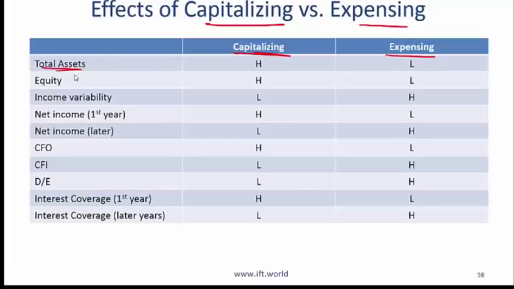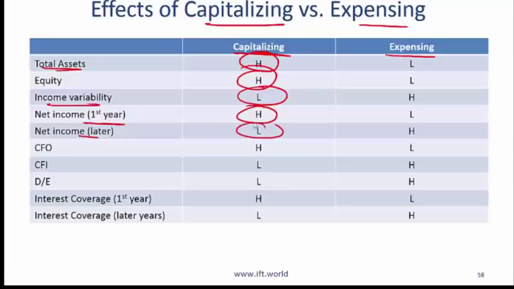What is the difference in total assets? Obviously, the company that is capitalizing will have higher total assets. If the assets are higher, then equity will be higher, because capitalizing versus expensing makes no difference to liabilities. Income variability will be lower, because every time you buy an asset, you then capitalize and then depreciate over a given period of time. The net income in the first year will be high, because compared to the expensing firm, you are realizing less cost. You only have the depreciation cost.